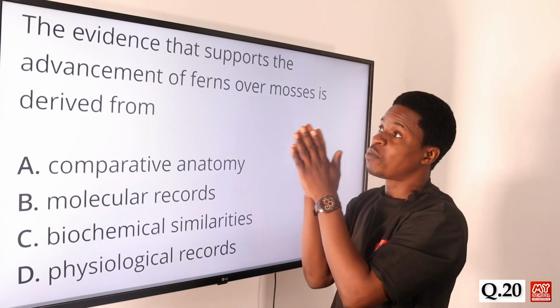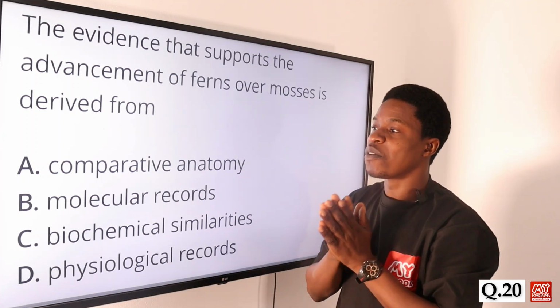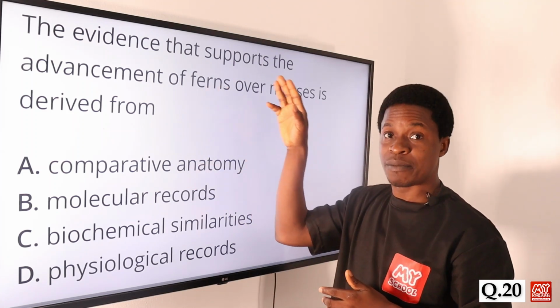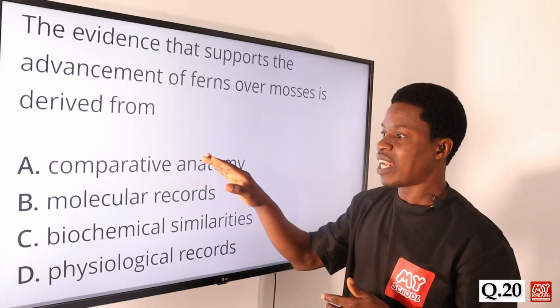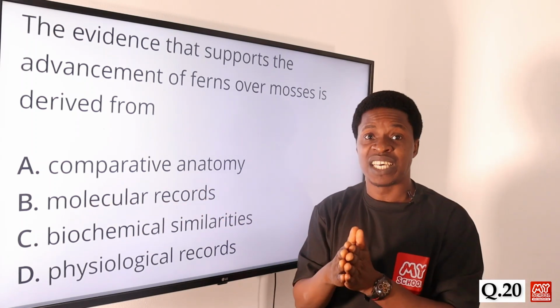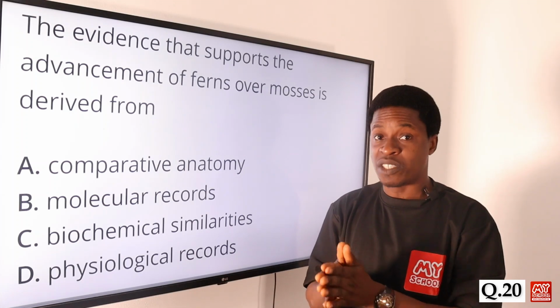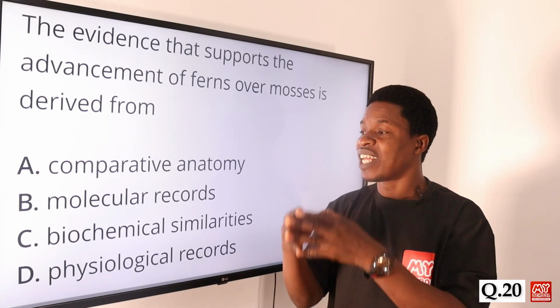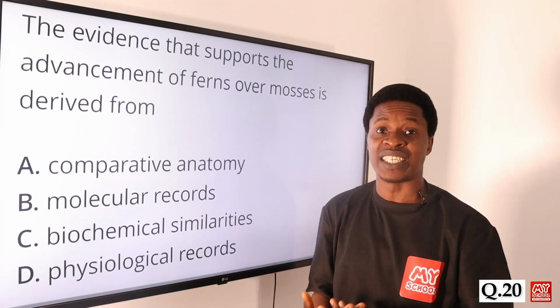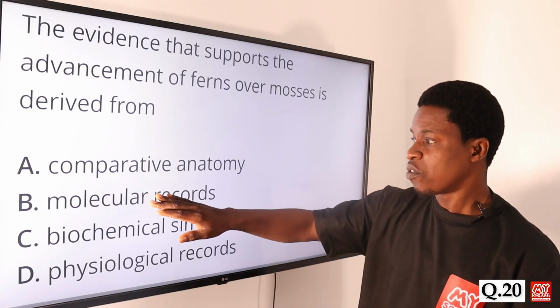And what is responsible, the evidence that supports that is what we refer to as the what? Comparative anatomy. We are comparing the similarities together. Comparative anatomy. Option B says molecular records. Molecular records has to do with genetic information, okay? That genetic information will help us in evolutionary records. So that is what molecular records is.